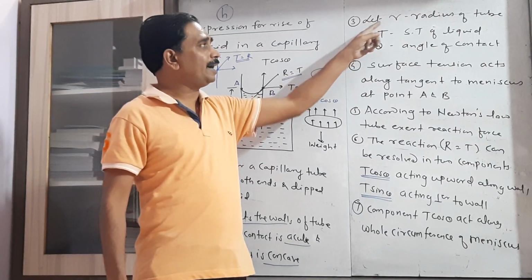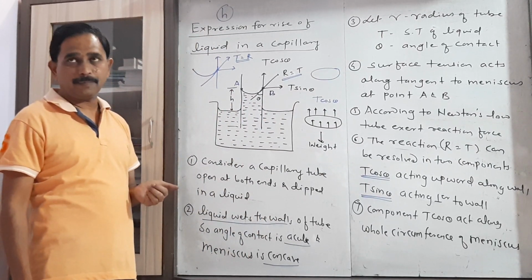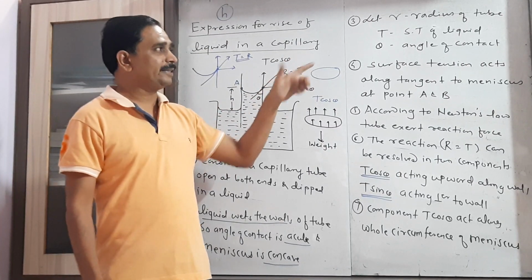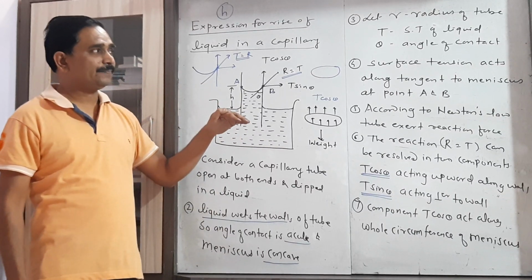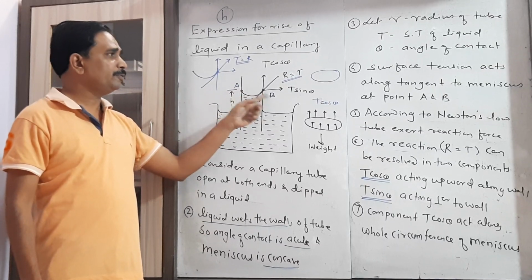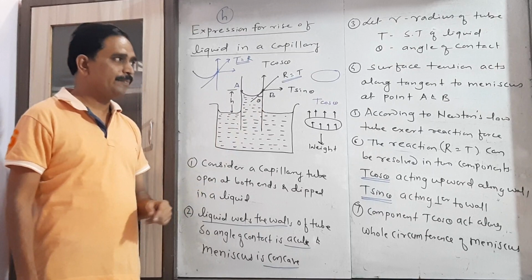Then consider r, T and theta. Small r is the radius of the capillary tube, capital T is the surface tension of the liquid and theta is the angle of contact. Now surface tension acts along the tangent drawn at the two points of the meniscus, A and B.